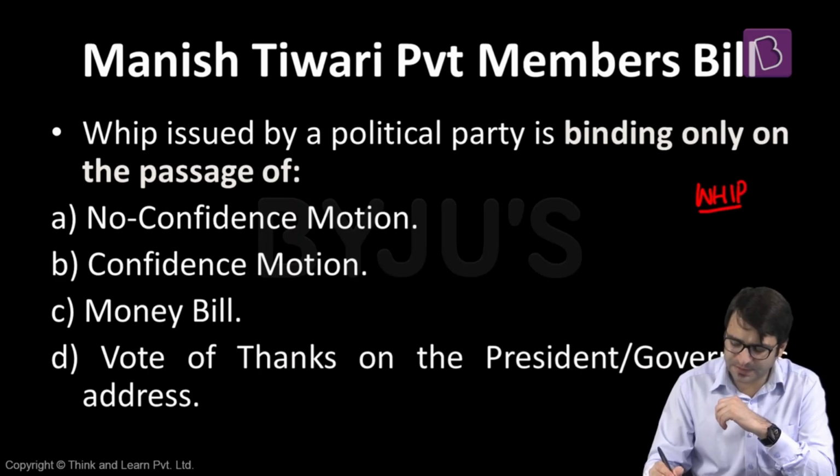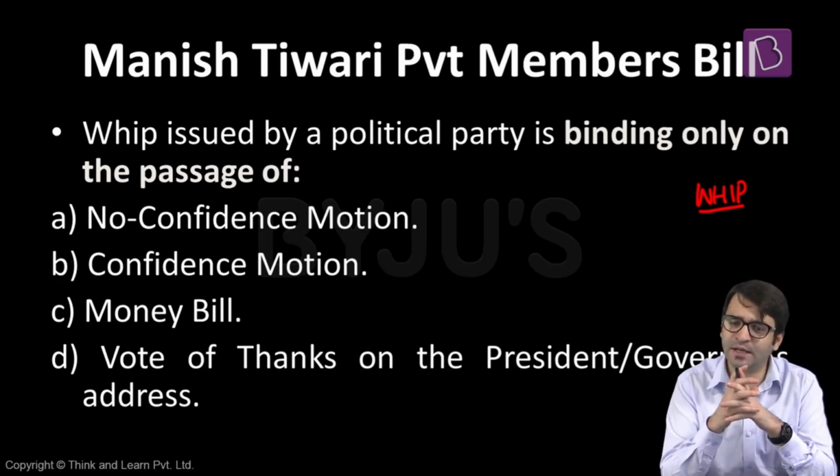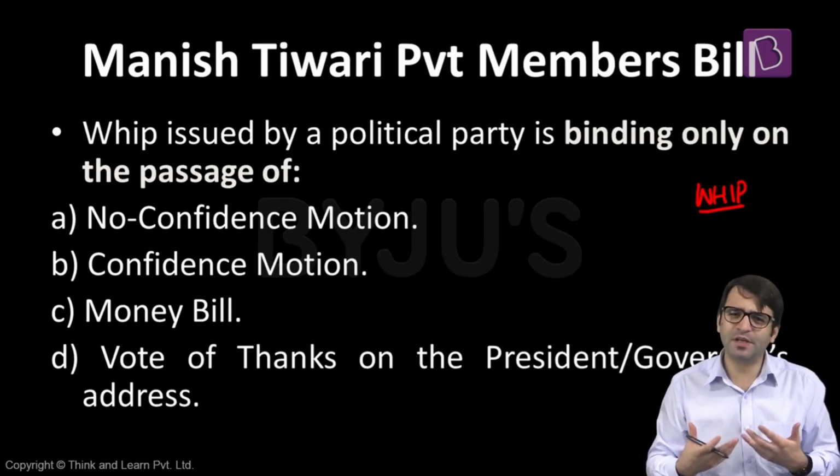Whip is issued by a political party. If it's a three-line whip, it is coercive in nature, binding on a legislator, and you have to abide by this whip. If you do not, then you will be disqualified under anti-defection law. But what about the freedom of speech and expression of a parliamentarian?